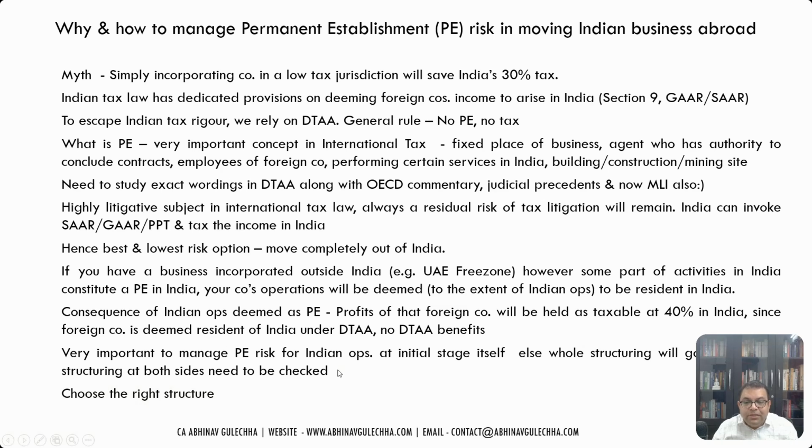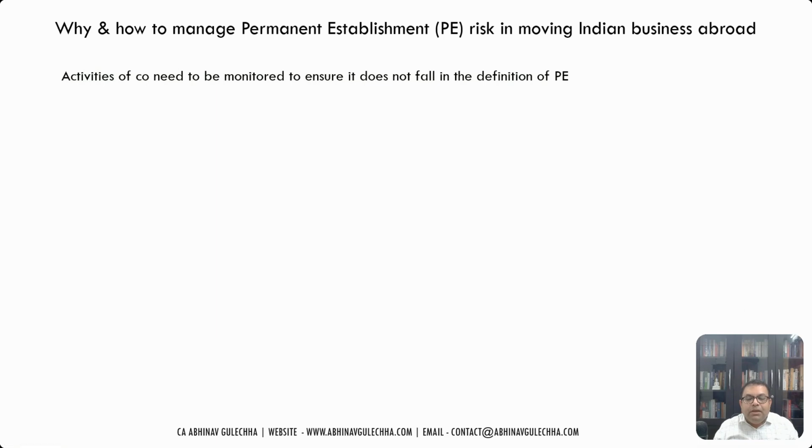So first of all, what you need to do is choose the right structure. In India, you can have a branch office or a project office, but the best structure that is advised is a private limited company, to protect from the PE risk exposure. So setting up a private limited company, instead of keeping it unincorporated like a sole proprietorship or an unincorporated partnership, is a better option. Now, the activities of that company: whichever activities you plan to continue need to be monitored to ensure that they do not fall in the definition of the PE.